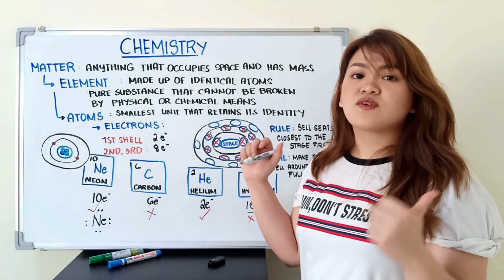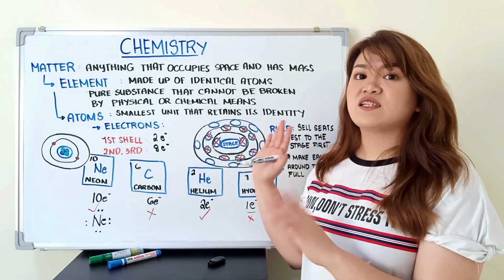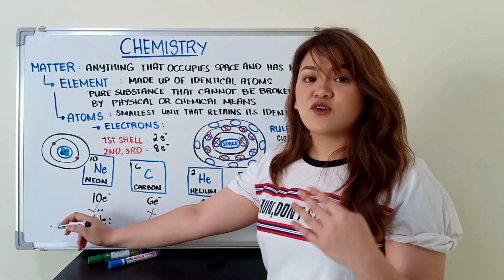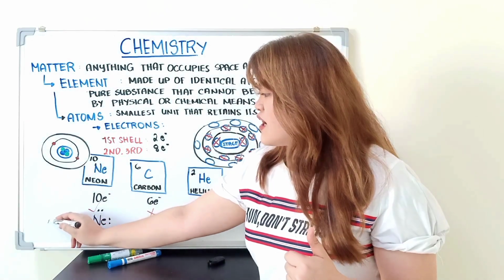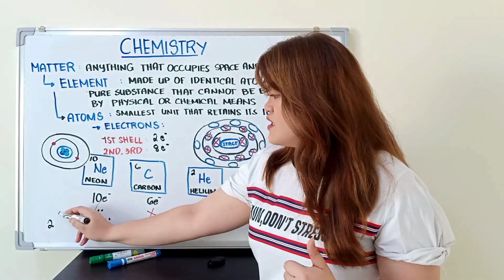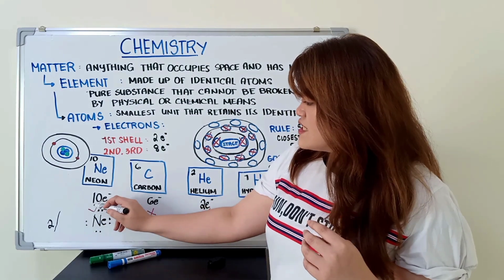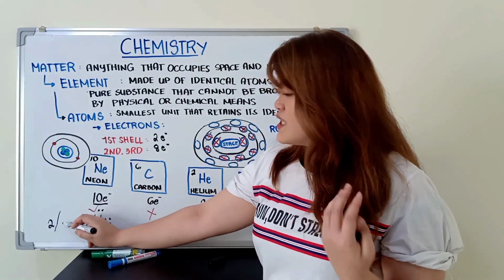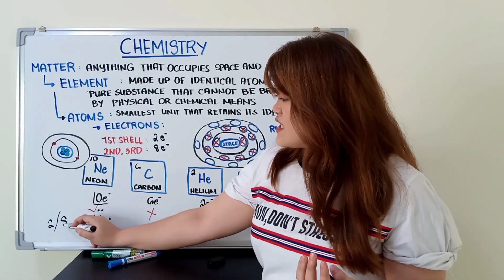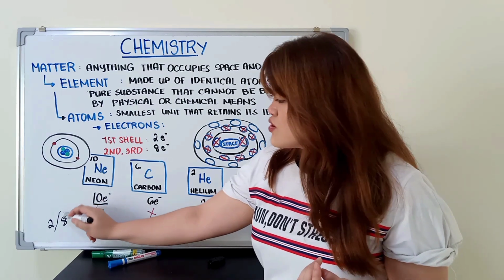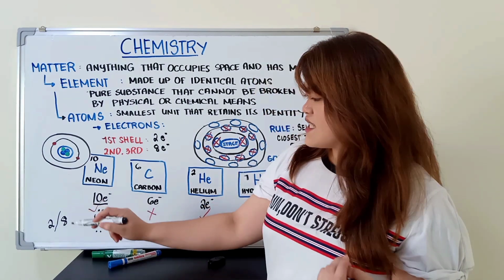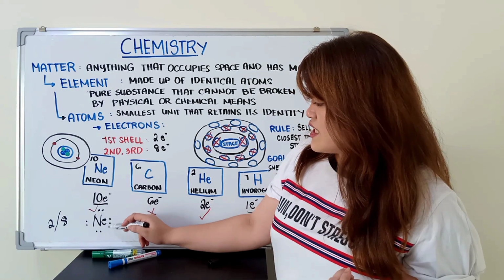So, there's also an easy way so you don't need to draw it. For the first shell, how many electrons can it hold? We have 2. And then, our 10 electrons minus 2, how many are left? We have 8 electrons. So, this is our outermost shell, which is why we have 8 electrons.